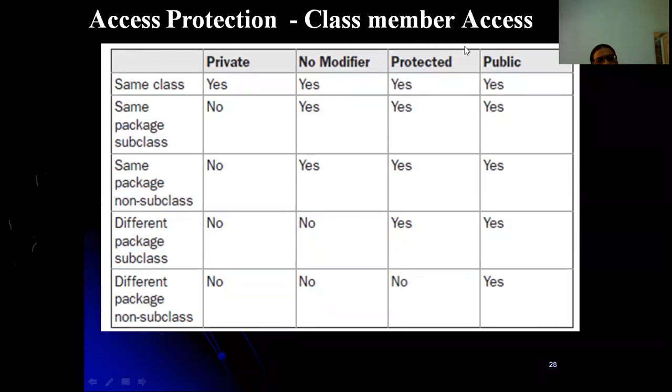Protected also you can use, and public also you can use within the same class, right? Same package subclass. Subclass indicating what? This is a class inheriting another class, but they are both in the same package.